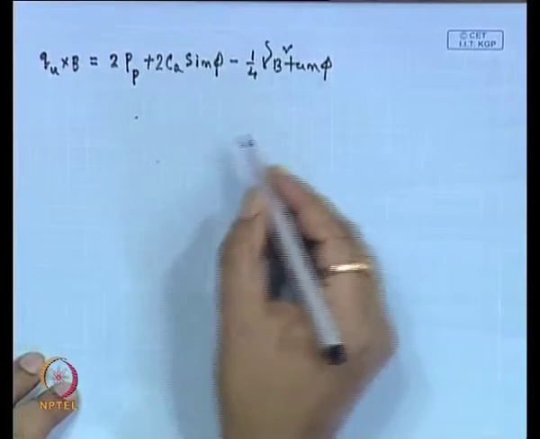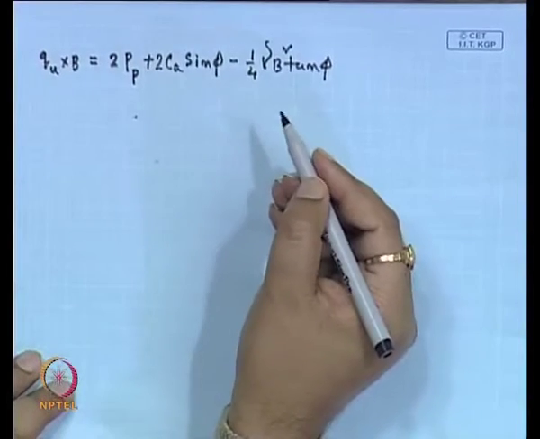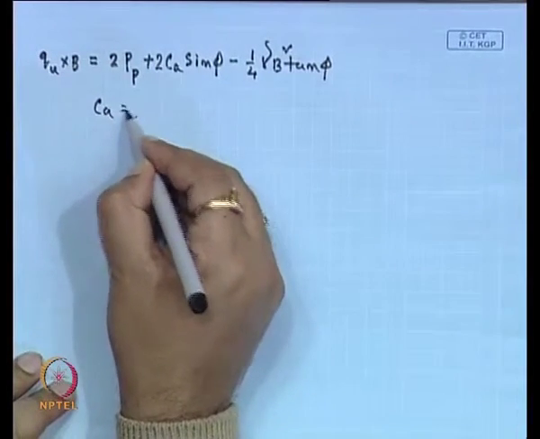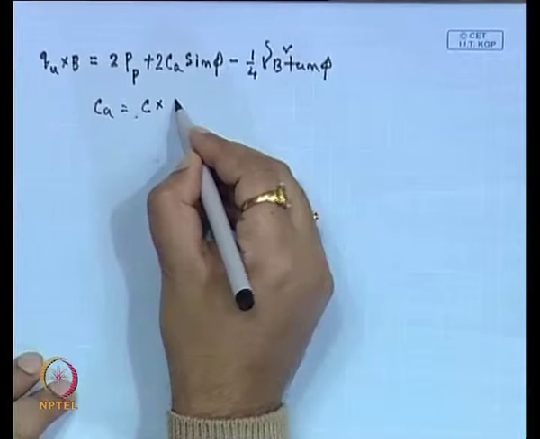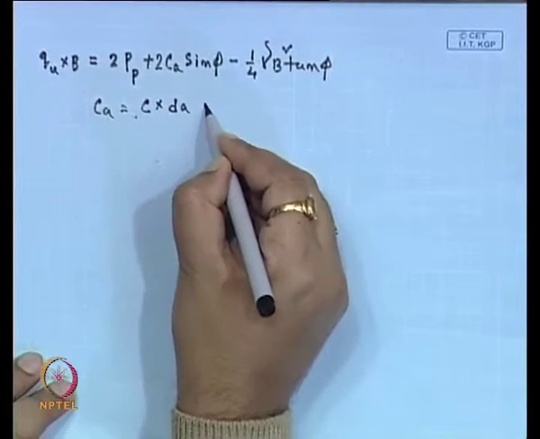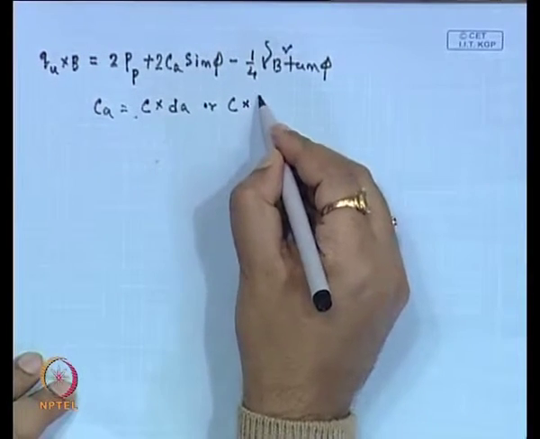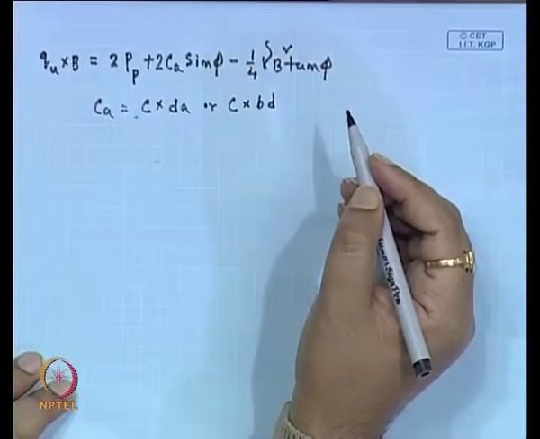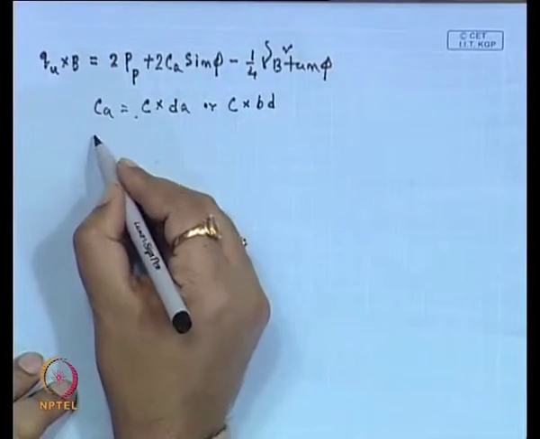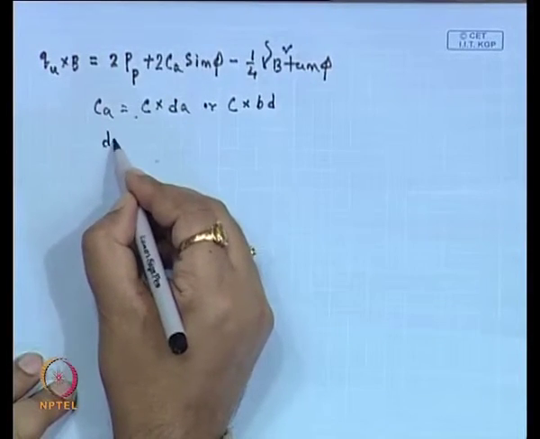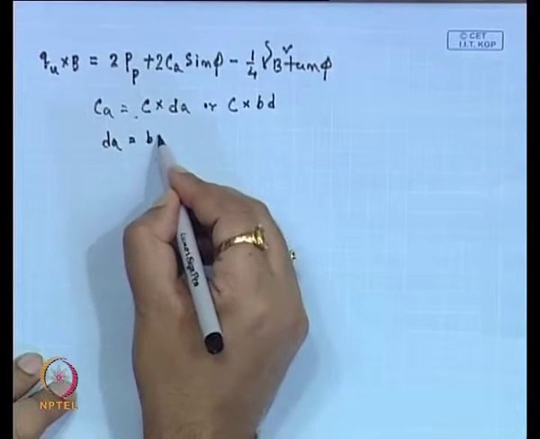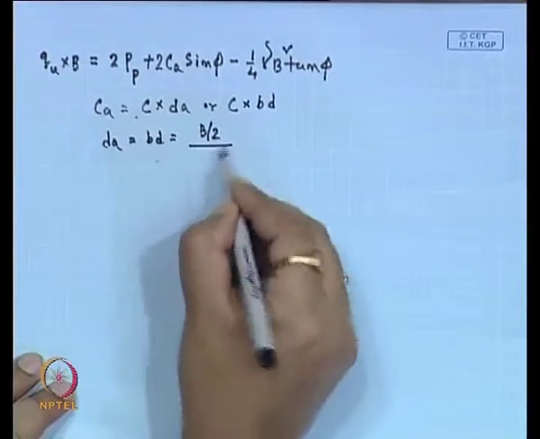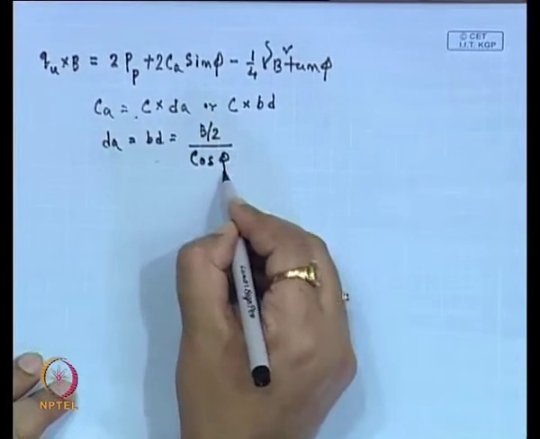So, now we can see here, as we have mentioned that C A is equal to C into d A or C into B d. Now, from this figure we can write this d A is equal to B d, that will be equal to B by 2 divided by cos phi.